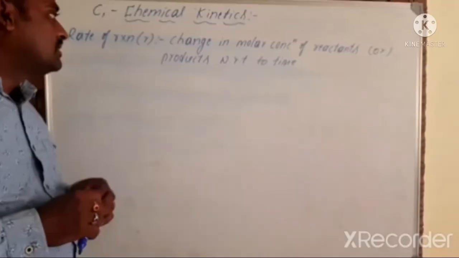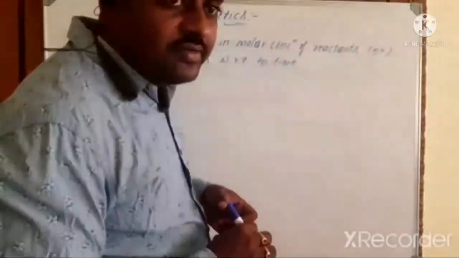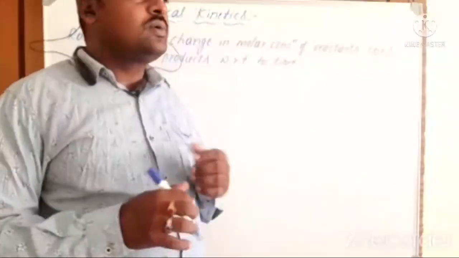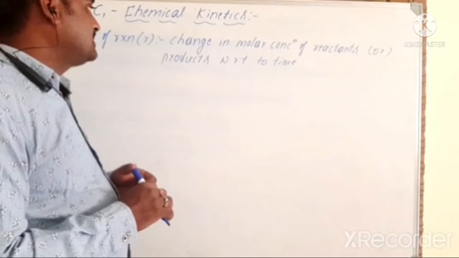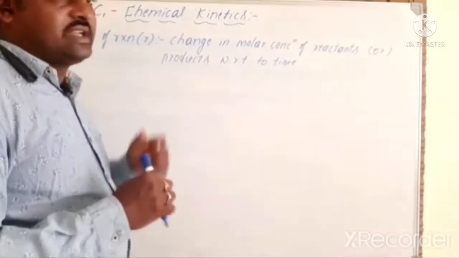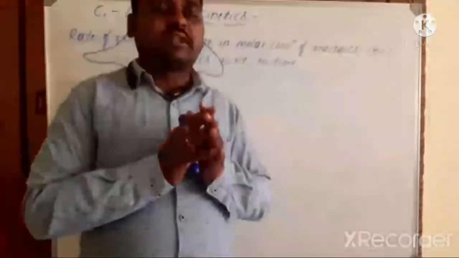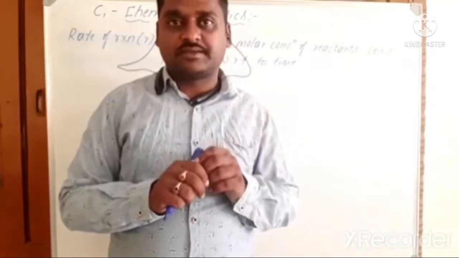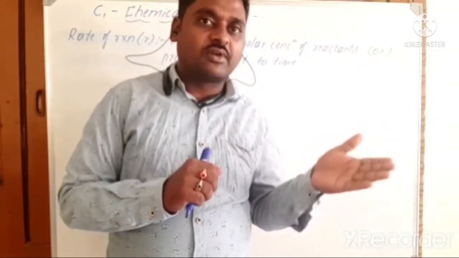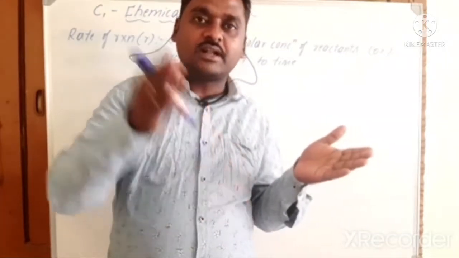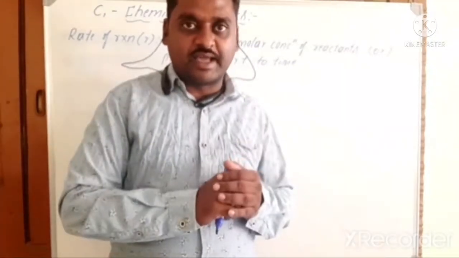So here, for moderate reactions, first we have to know what the rate of reaction is. Rate of reaction means the change in molar concentration of reactants or products with respect to time. That means what it indicates: if you consider a certain concentration of reactants at time t equal to 0, they have not yet reacted. That means the percentage of concentration of reactants is 100% and products is 0%. Let them react for some time.